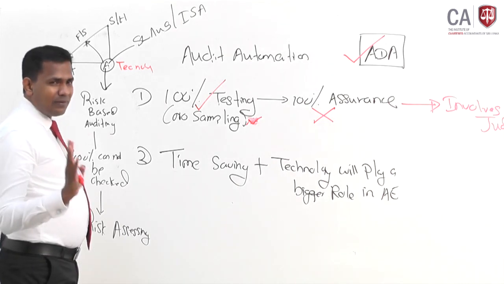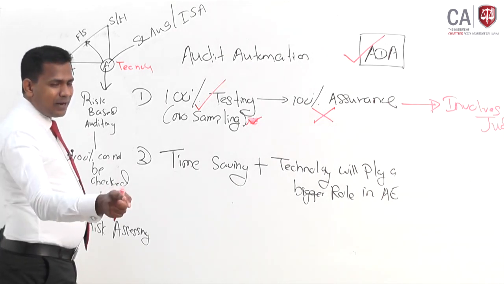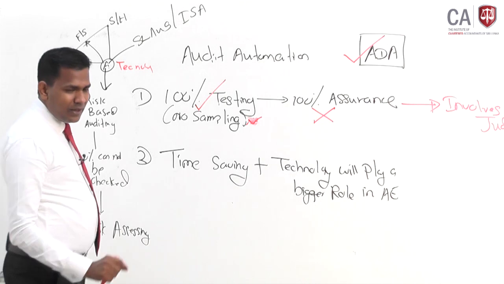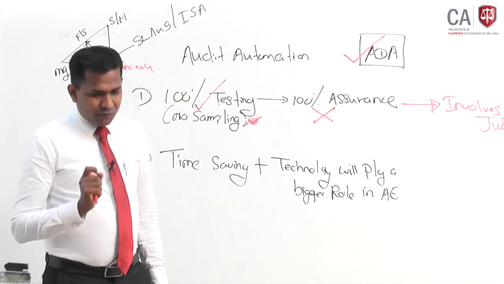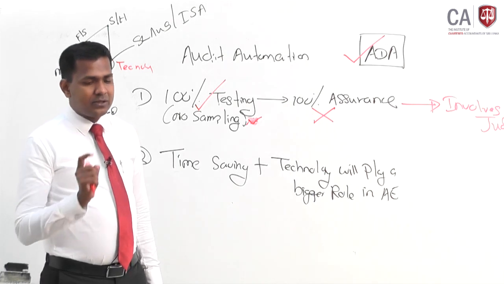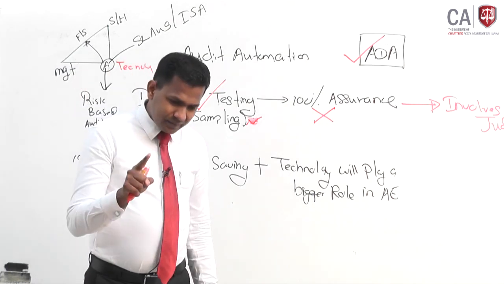But in summary, what the senior partner is telling, look at it again: audit automation and the use of audit data analytics will enable the auditor to test 100% of the population, correct?